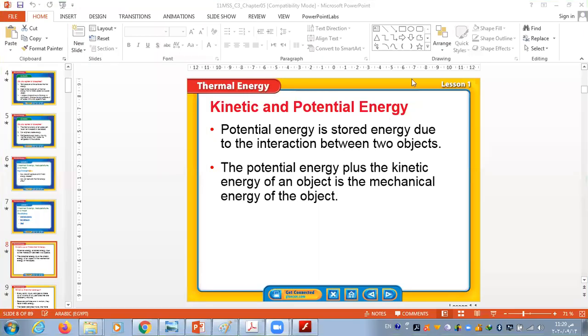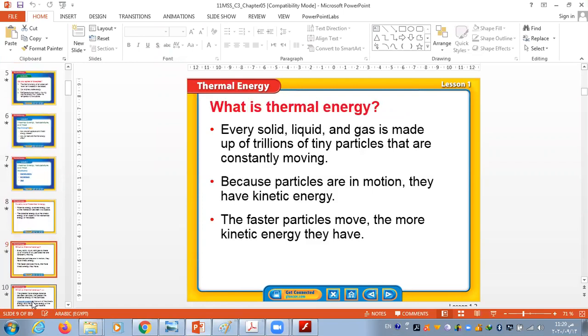And potential energy is the energy due to distance between the object and the surface of the earth. Thanks, amazing. Then we talked about mechanical energy. Okay, we said what is mechanical energy.